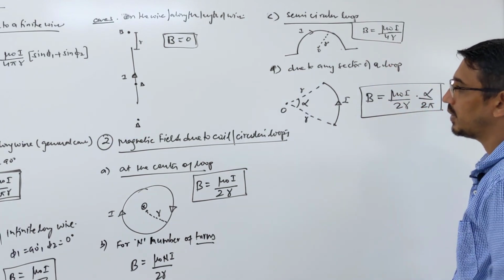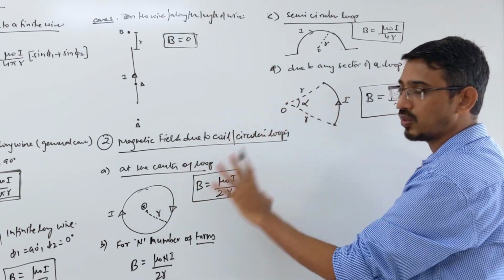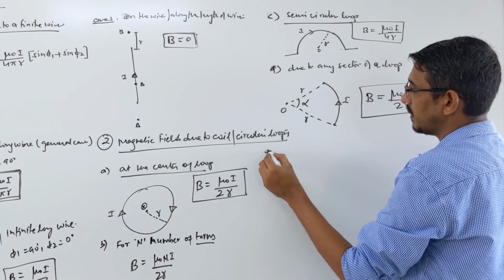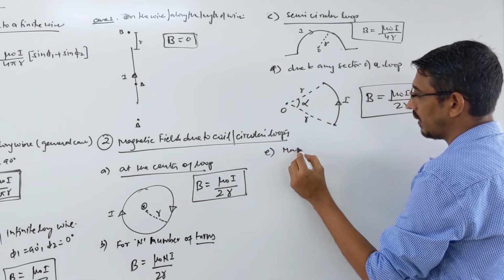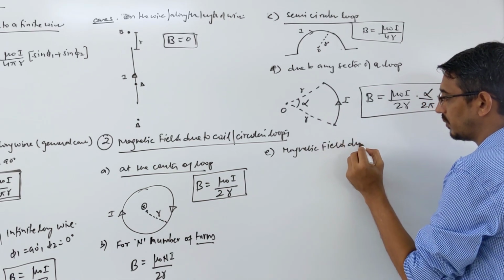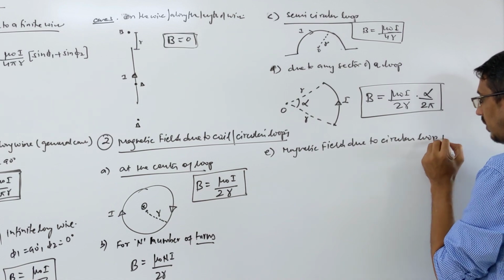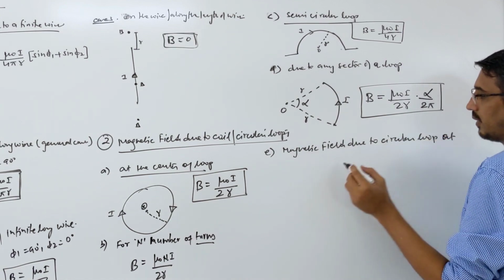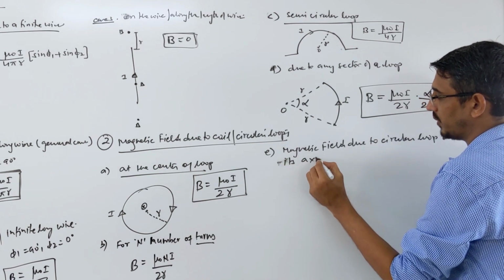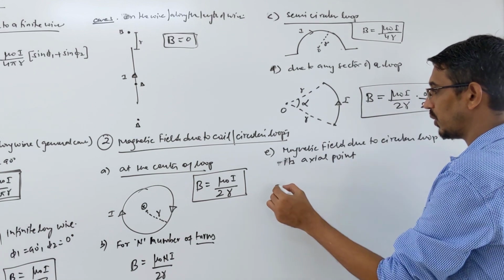Okay. Then one special question they ask. All this was about the center of the loop. So the special case is this one: magnetic field due to a circular loop at its axial point, along the axis. Like you put your loop here, right?